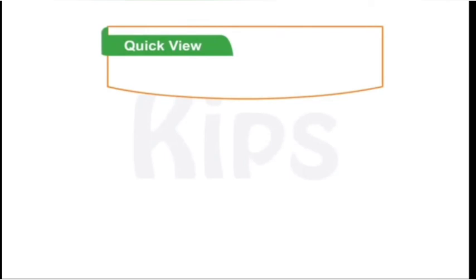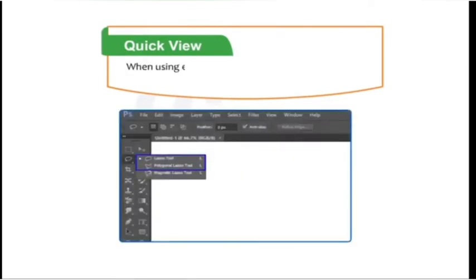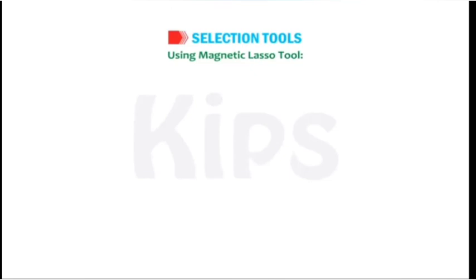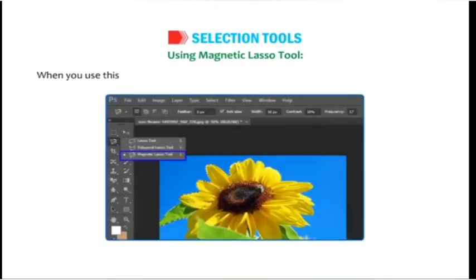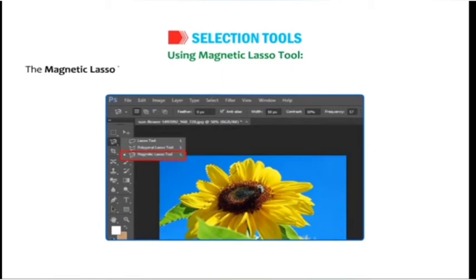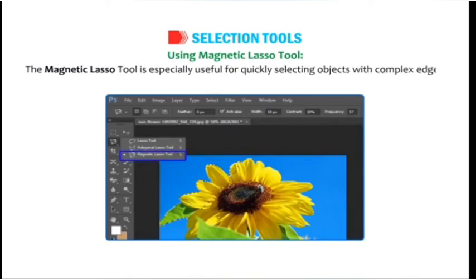Okay, let us take a quick view. When using either lasso or polygonal lasso, you can toggle between the two by pressing the Alt key. Using magnetic lasso tool. When you use this tool, the border snaps to the edges of the defined areas in the image. The magnetic lasso tool is especially useful for quickly selecting objects with complex edges set against high contrast backgrounds.